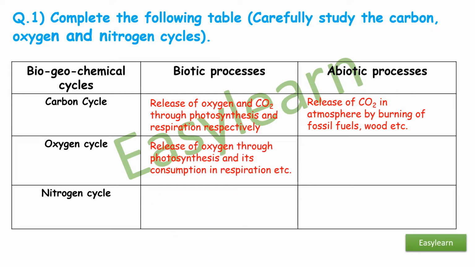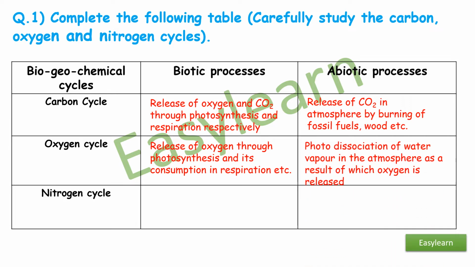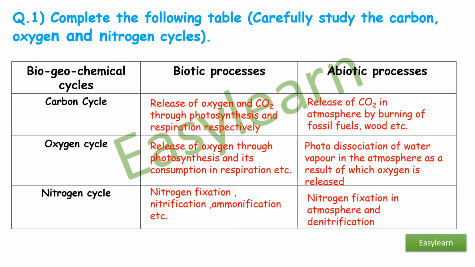Oxygen cycle, biotic process: release of oxygen through photosynthesis and its consumption in respiration, etc. Abiotic process: photodissociation of water vapor in the atmosphere as a result of which oxygen is released. Nitrogen cycle, biotic process: nitrogen fixation, nitrification, ammonification, etc. Abiotic process: nitrogen fixation in atmosphere and denitrification.